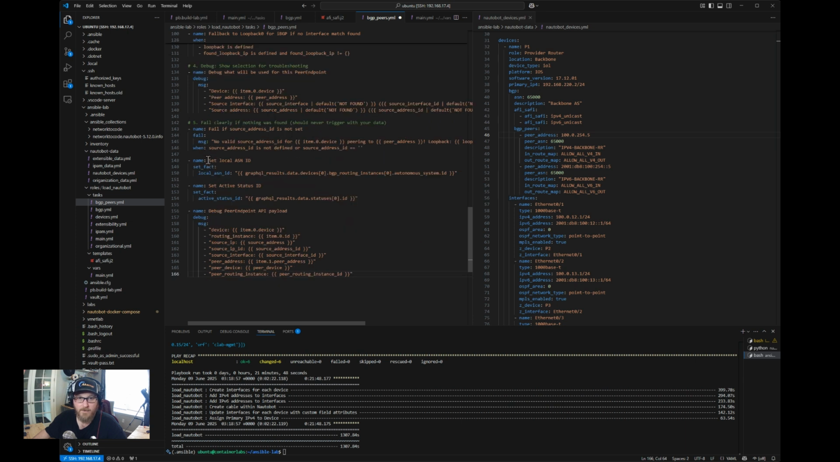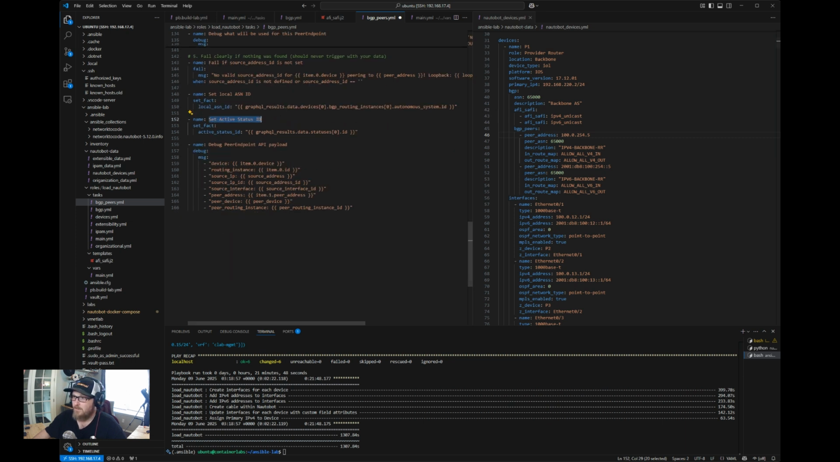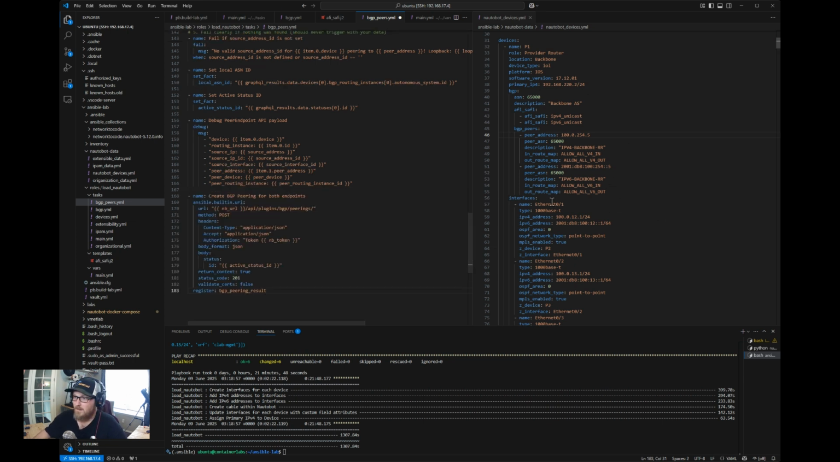We need to figure out what our local ASN ID is inside of Nautobot. We need to figure out what the active status ID is as well, so we've got to look that up. Additional debugging again, so we can keep things straight in case it fails. We want to know why and where exactly in this list over here on the right it failed. After we have all this information, then we can start creating the peering between the endpoints.